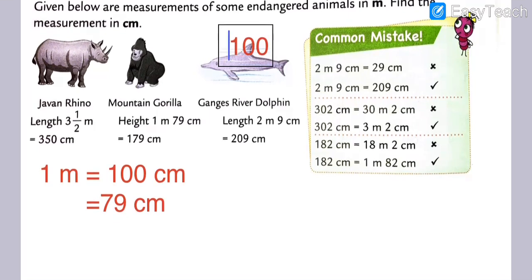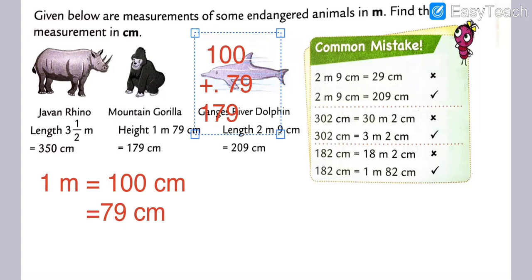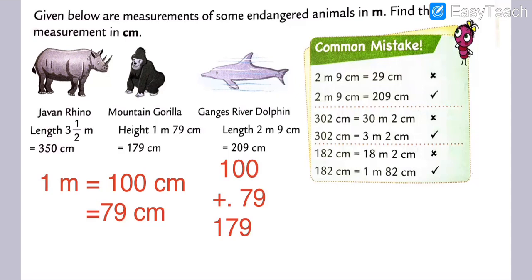100. Here we put the plus sign after it. Which sign do we put? Plus, and then we write the 79. Okay, dear students, got my points? What I am telling you here: we put the plus sign, and the answer is what? 179. Okay, 179 is our answer. See here, my dear students. Got my points?